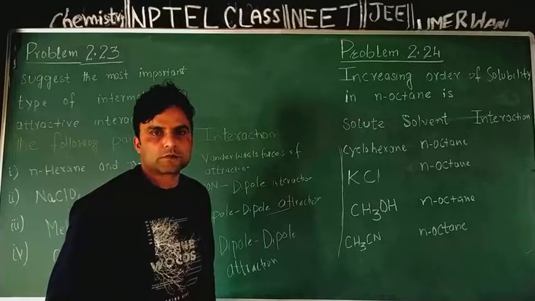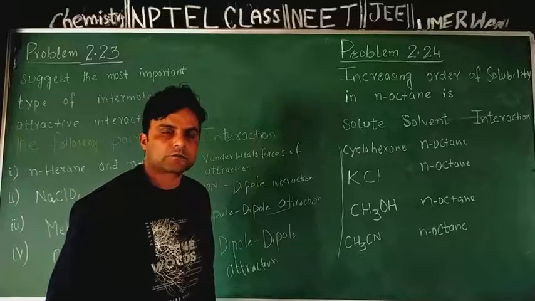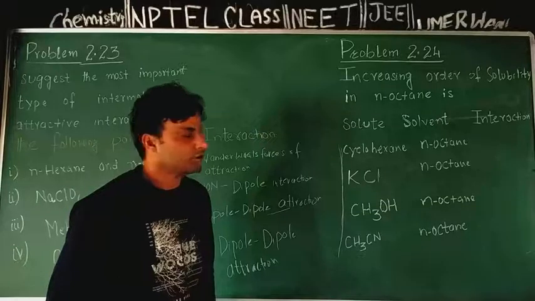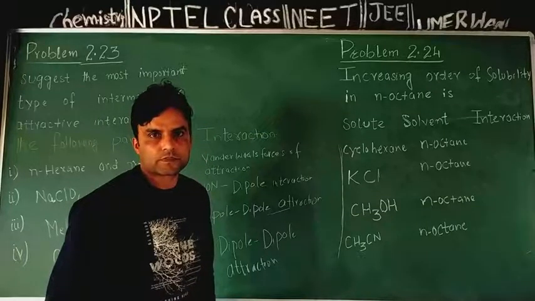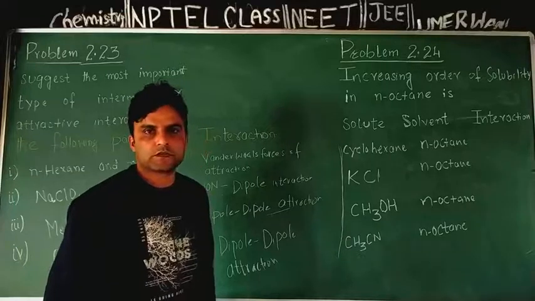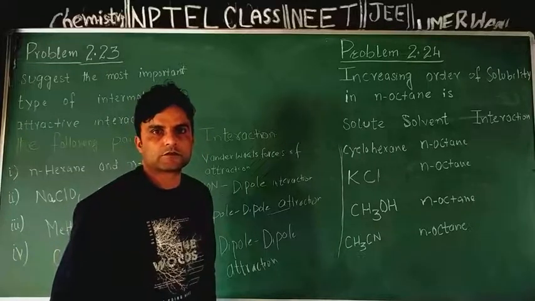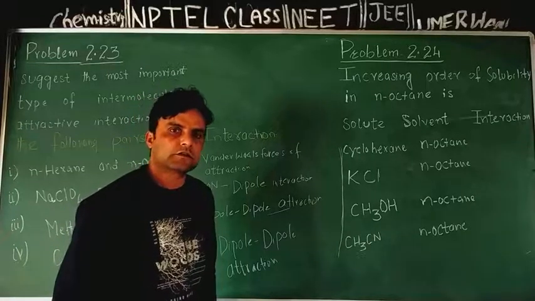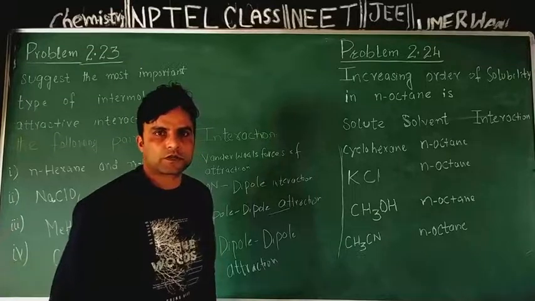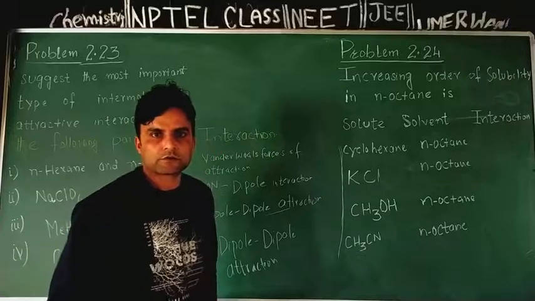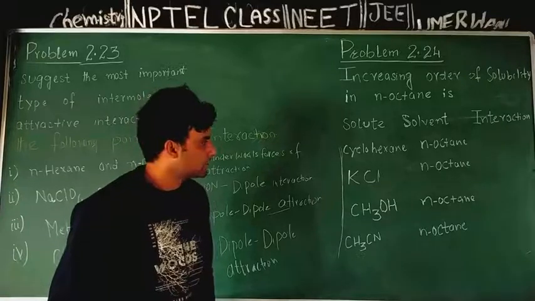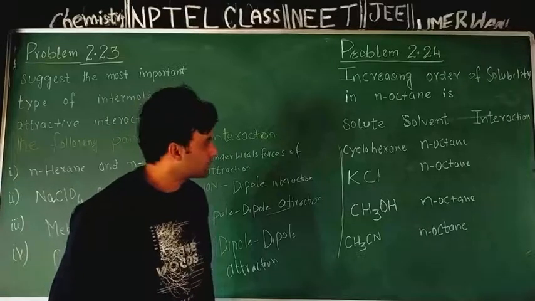So this carbon hydrogen chain we will consider as non-polar. So normal octane is hydrocarbon and its nature is non-polar, because there is only carbon hydrogen bond with meager electronegativity difference.